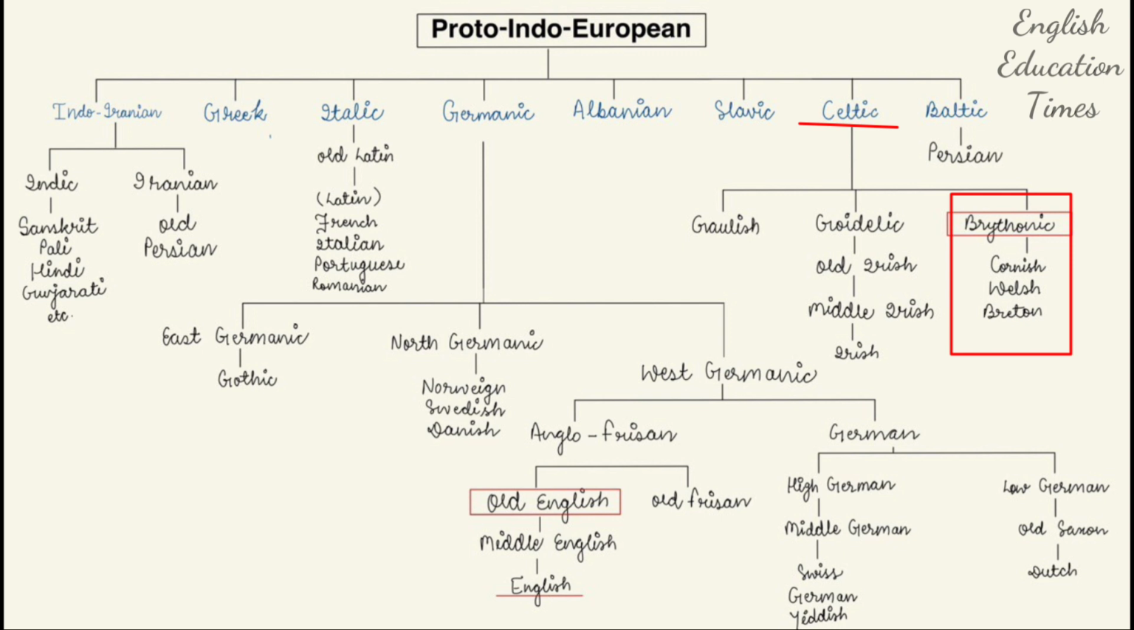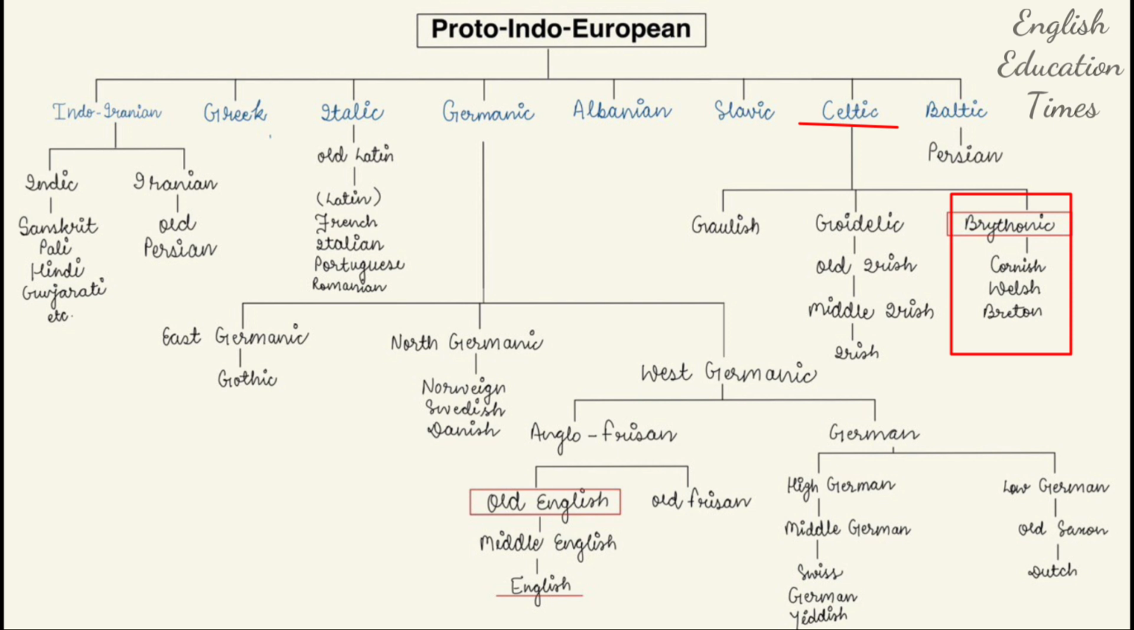Brittonic is actually the language of the Britons. The Britons were the original inhabitants of England from the Stone Age, and their language was known as Brittonic. This language was a sub part of Celtic language. That is why in whole we can say Celtic people or Celtic language. This Brittonic language later on evolved into three important languages: Cornish, Welsh, and Breton.